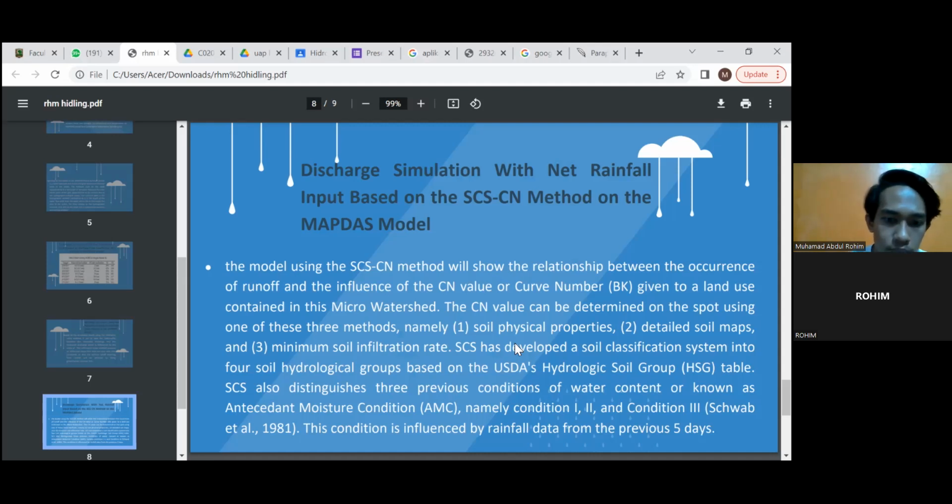SCS also distinguishes three previous conditions of water content, known as antecedent moisture condition, or AMC, namely condition 1, 2, and condition 3. This condition is influenced by rainfall data from the previous 5 days.